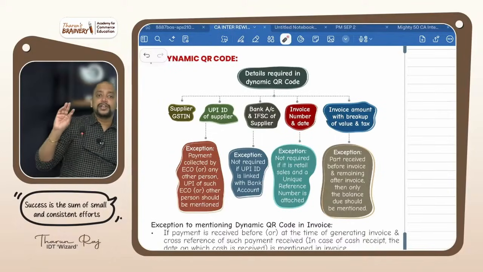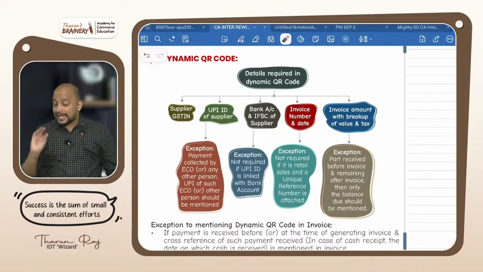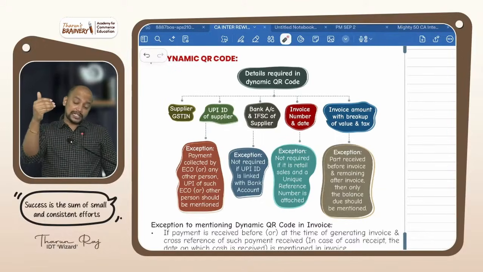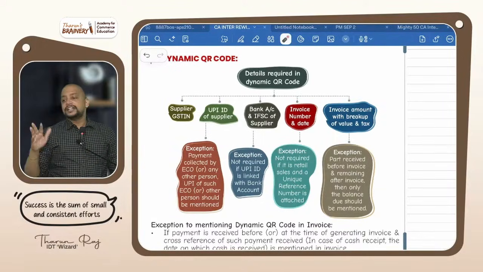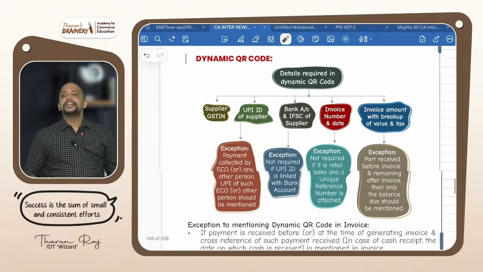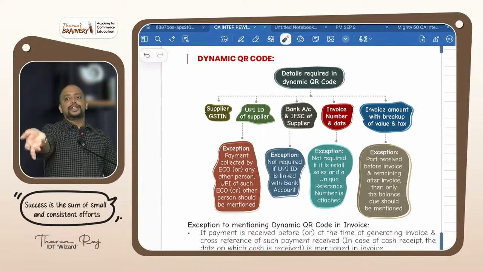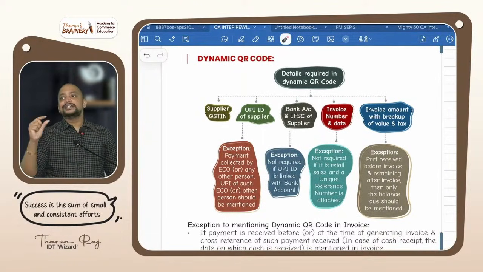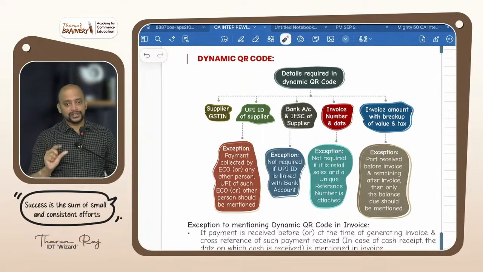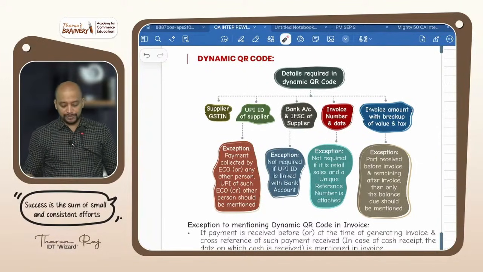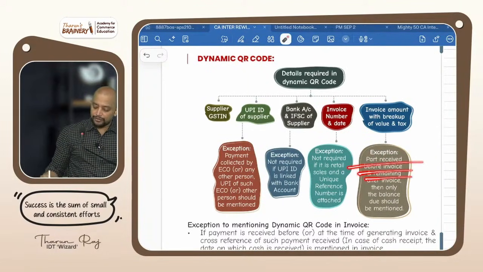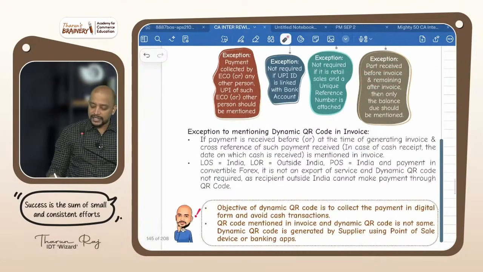Listen, this dynamic QR code is applicable only when you collect the money from the customer after preparing the invoice. Suppose you collect the money before preparing the invoice, dynamic QR code is not applicable. You can collect in any mode. So already we collected part of the amount from the customer. Now the remaining amount only we are going to collect after the invoice. Then in the dynamic QR code, how much amount should be mentioned? The balance amount only should be mentioned. Part payment received before and remaining after invoice, then only the balance due should be mentioned.